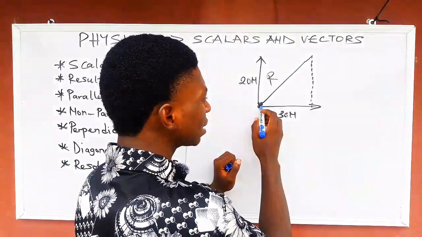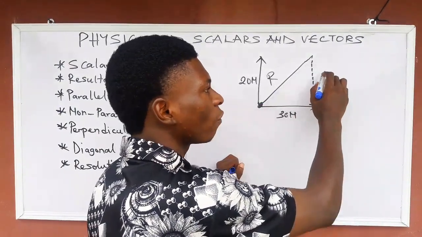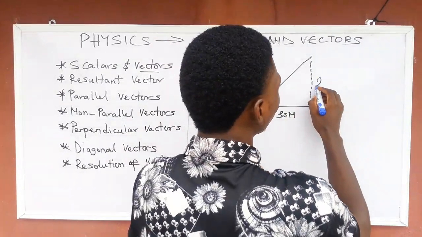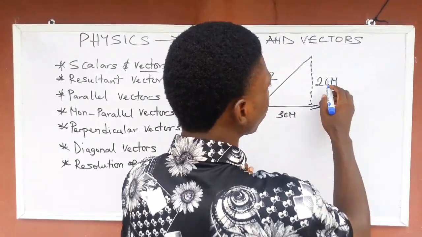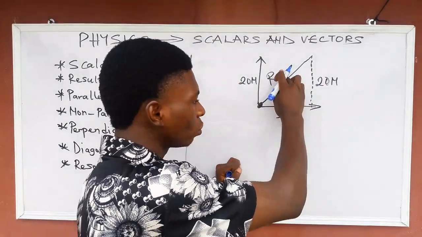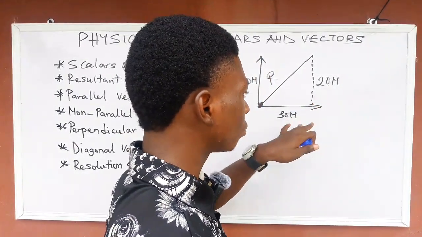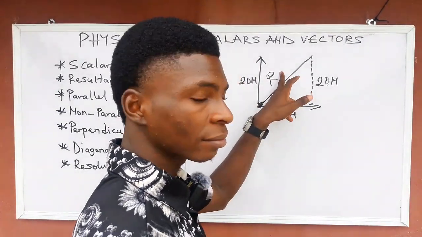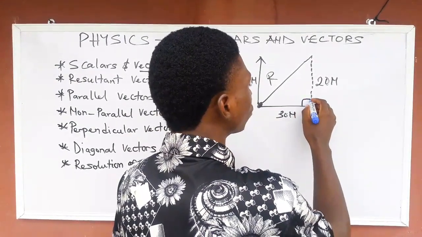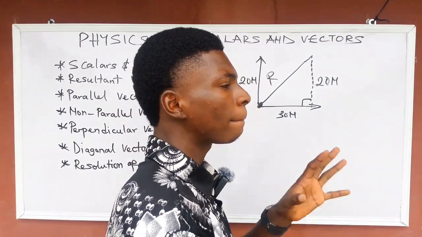So these things have now formed a triangle, where this side will be equal to this side. So this one will now be called 20 Newton. Since I've gotten these two sides, 20 Newton and 30 Newton, it is very easy for me to get this side. This is a right triangle, and you know that in a right triangle, to get one of the sides, you must use Pythagoras' theorem.